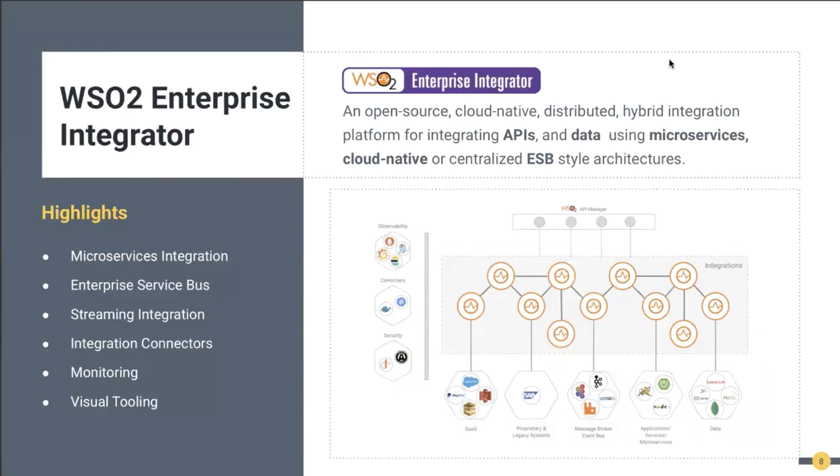Also within the Enterprise Integrator, we have different connectors, which allow you to plug your system into external SaaS and proprietary systems. That way you can easily integrate with them, pull and push data, and expose your services to the outside, right? In addition to that, we have monitoring and a visual editing tool there. So these are the two main products we were offering related to integration requirements.